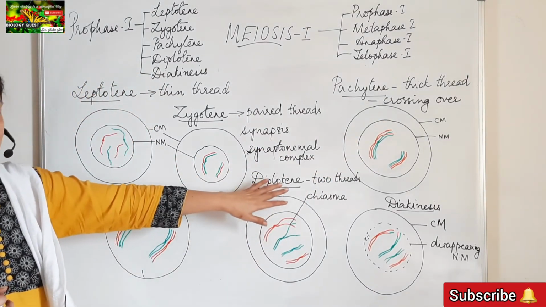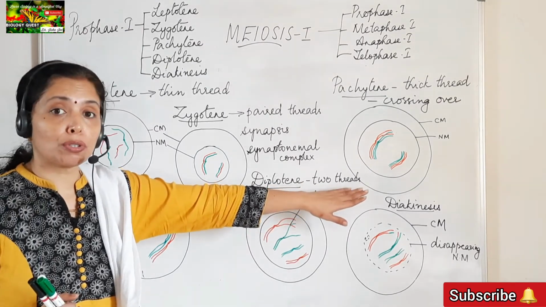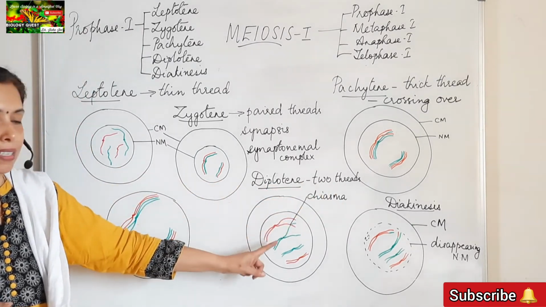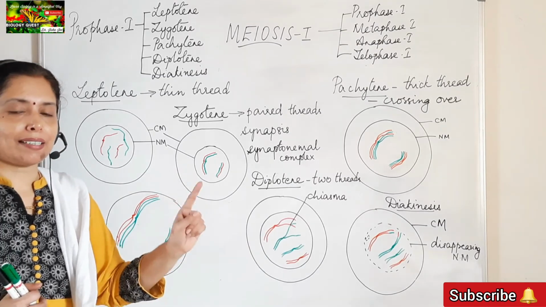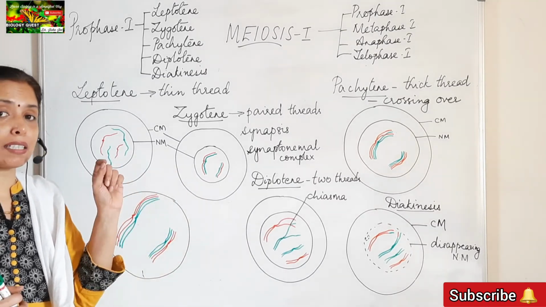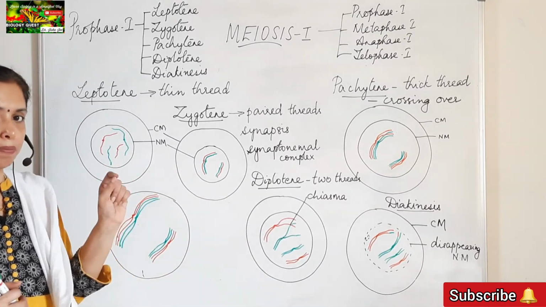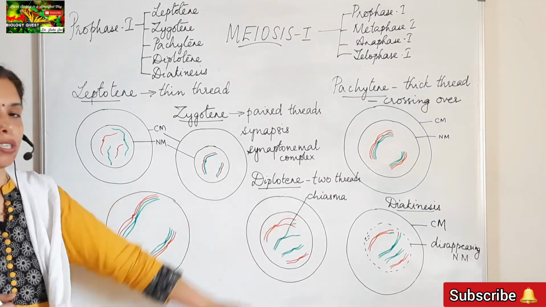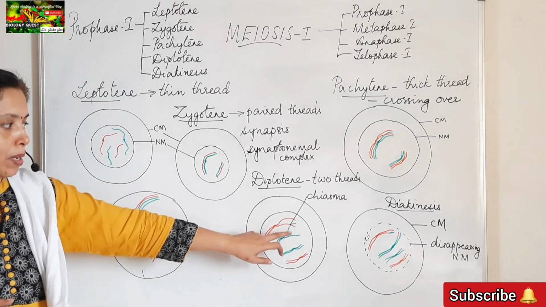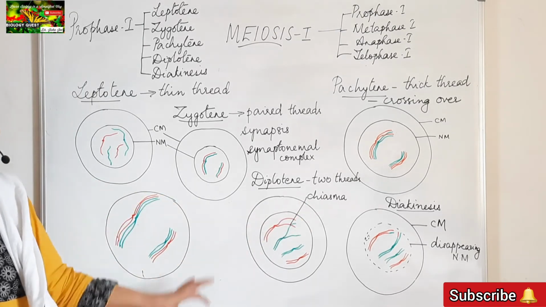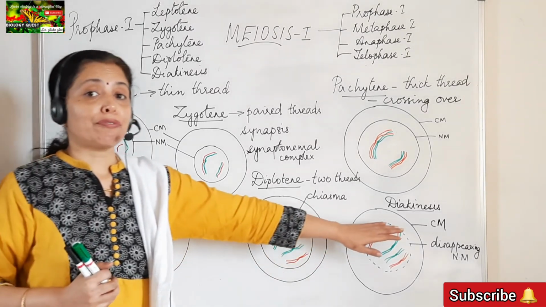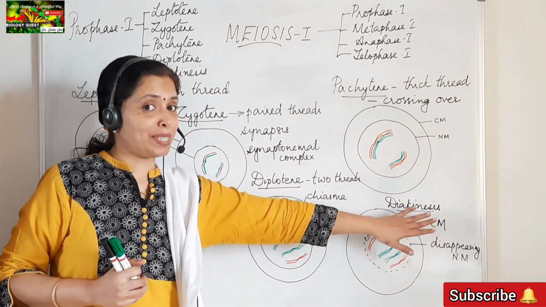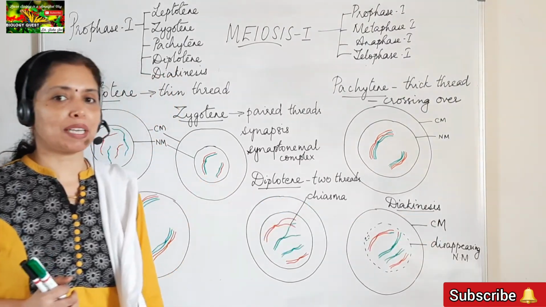The fourth stage is the Diplotene stage, which is the two thread stage. The chromosomes get separated except at the chiasma. Chiasma is the point of crossover, the point where crossing over takes place. That point of crossover is called the chiasma or the chiasmata. And the fifth stage of prophase-I, which is diakinesis, what is happening?